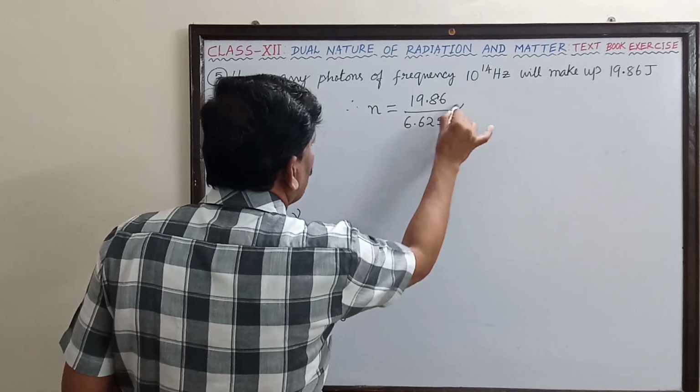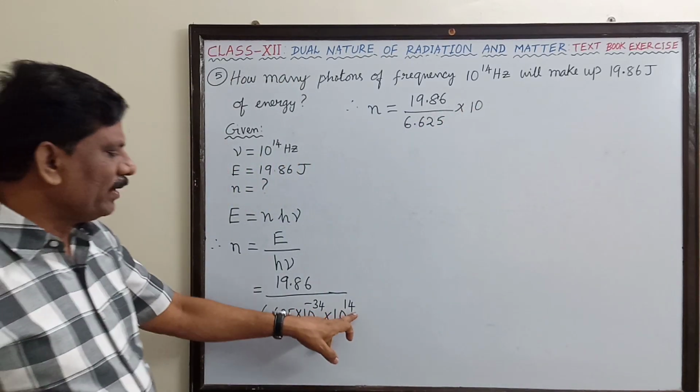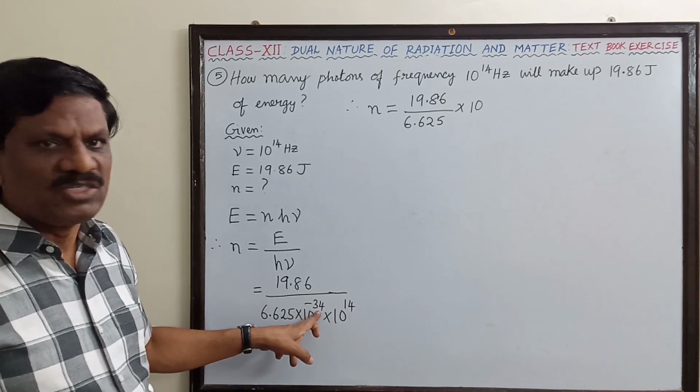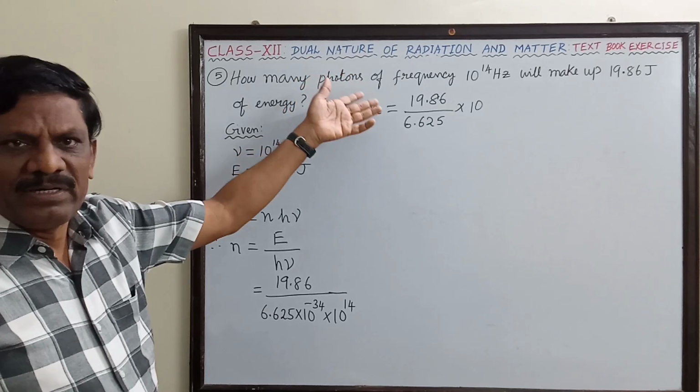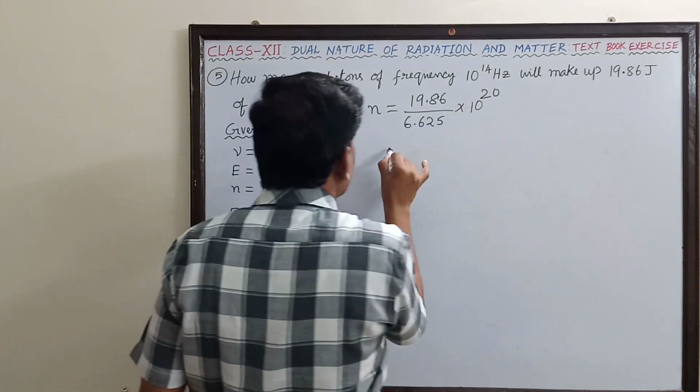6.625 into 10 power, this minus 34 and plus 14 is there, is it not? So the power in the denominator will become minus 20. When it comes up, it will become plus 20. So this is 10 power 20.